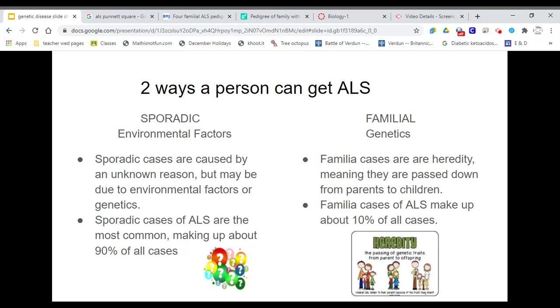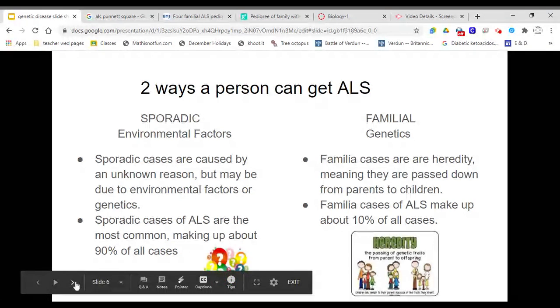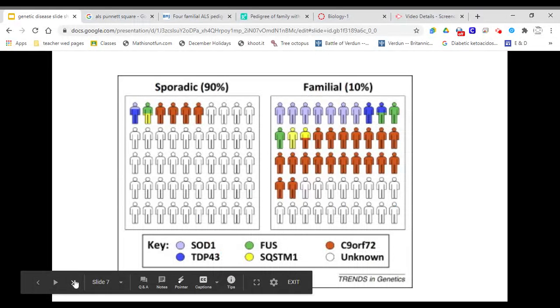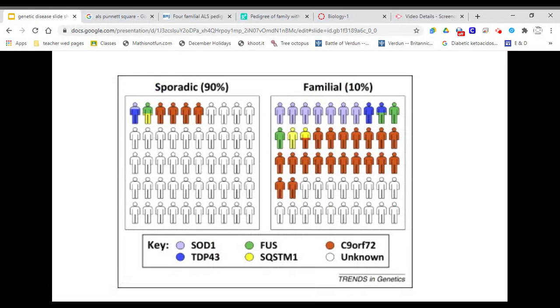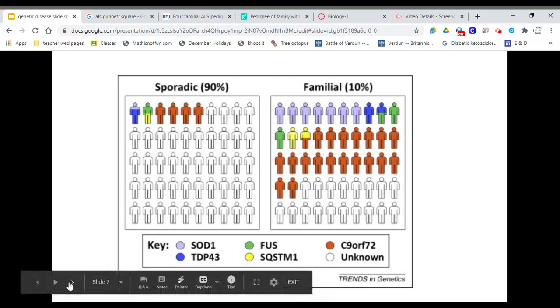Familial genetic cases are hereditary, meaning they are passed down from parent to child. Familial cases of ALS make up about 10%. This was showing the gene types and stuff.